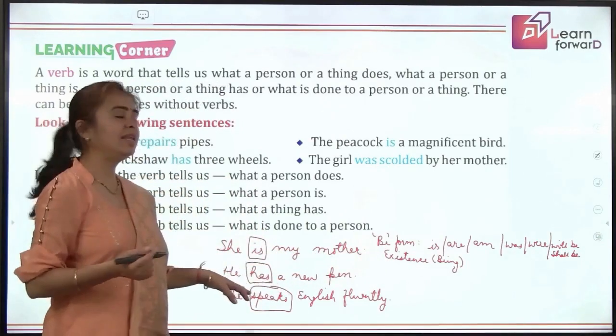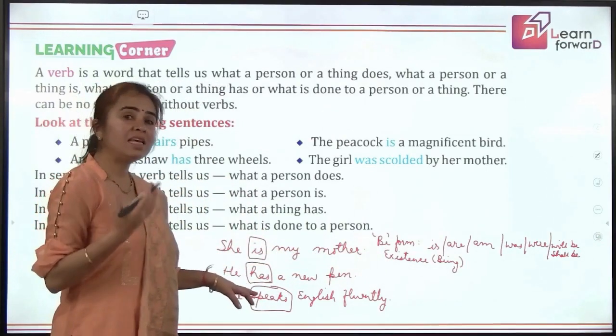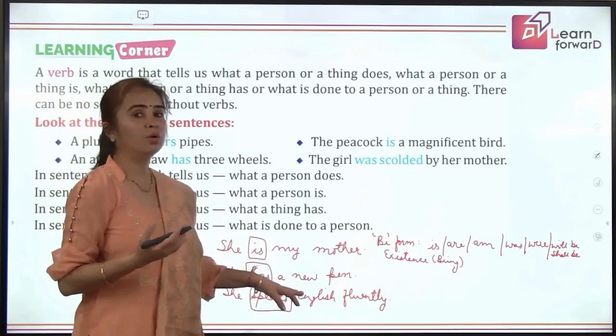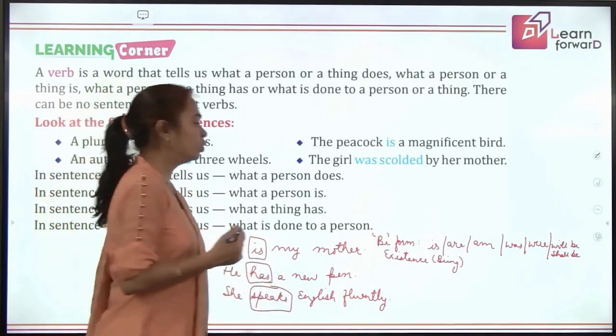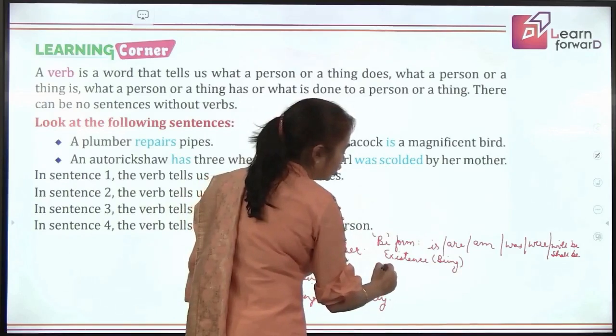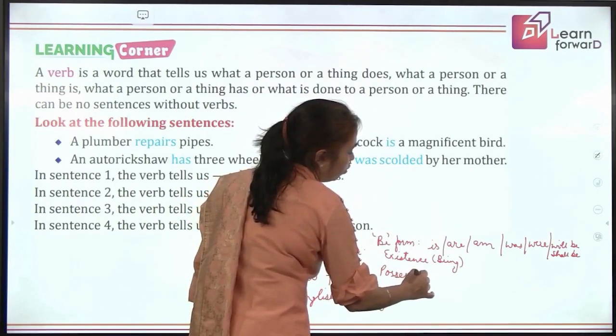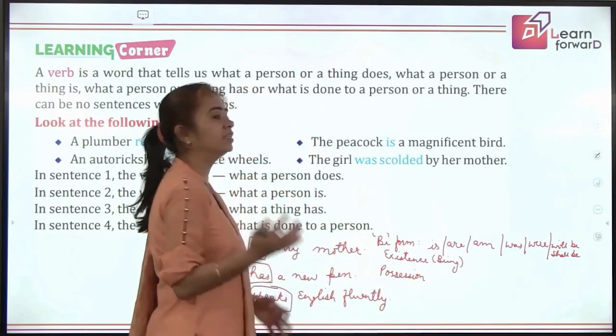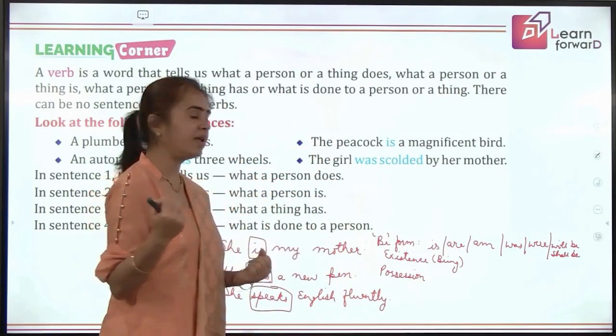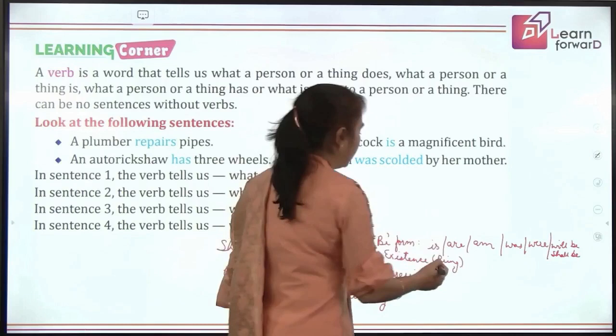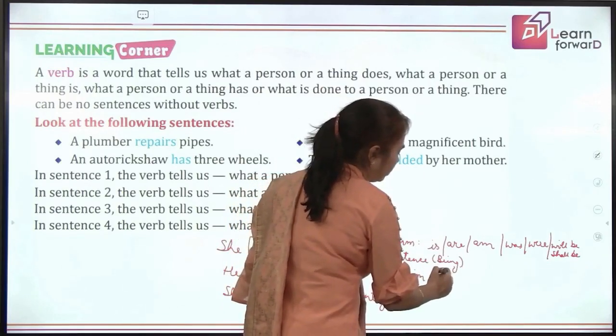Does this show any existence? Is he a new pen? No, he has a new pen. So what do you mean by has? It shows possession of something. Somebody holds it. Somebody has it in his custody, right? So possession. And what are the words for it?